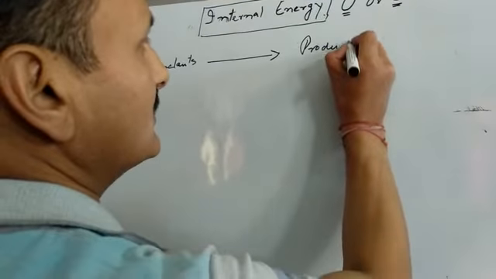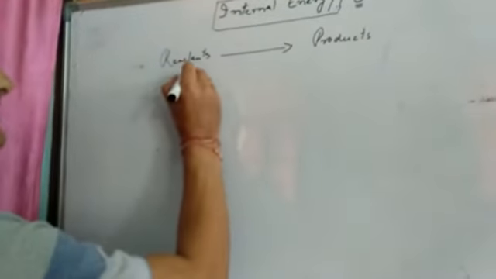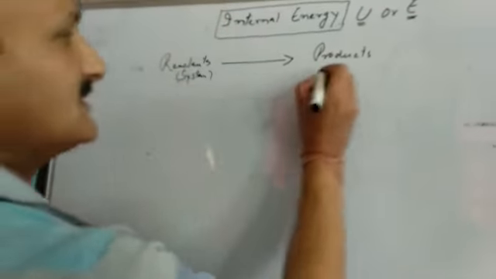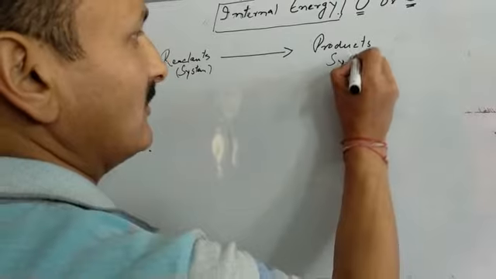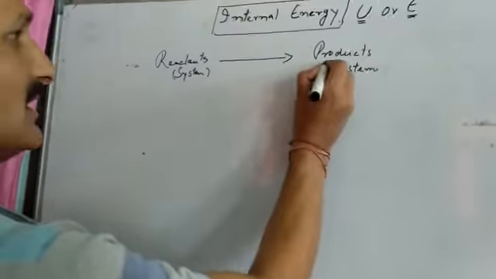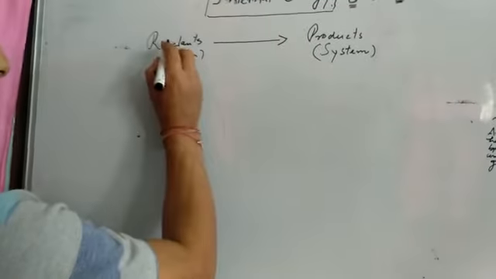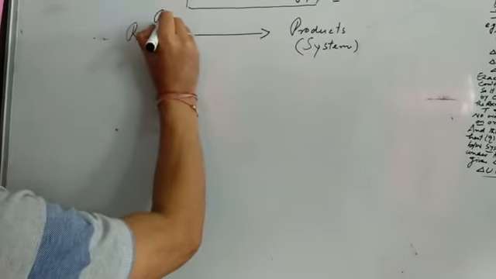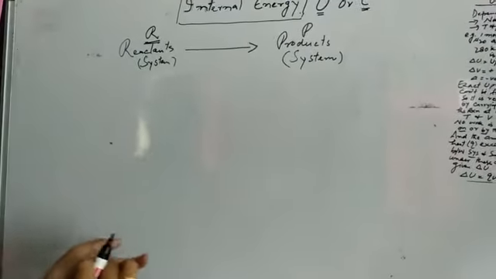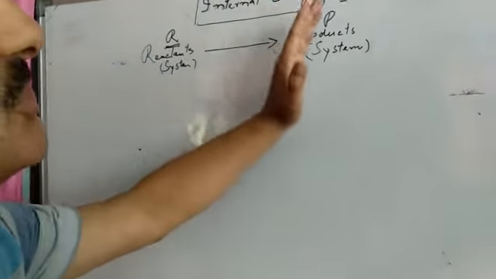Whether these are reactants or products, they are systems. So one system is getting changed to another system. Suppose this is system A, this will be system C, or this is system R for reactants and P for products. So this is a chemical reaction where reactants are getting changed into products.